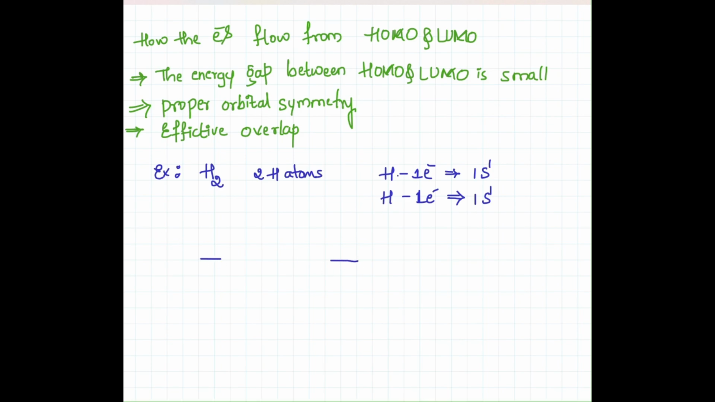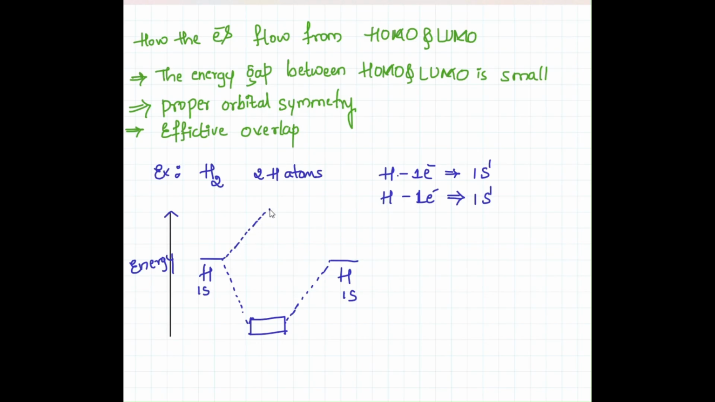We can discuss the energy profile diagram of the H2 molecule, right? This is the energy profile diagram. One s orbital of one hydrogen and another s orbital of another hydrogen will combine together to form molecular orbitals, right? This is molecular orbital theory. It will form a bonding molecular orbital and an anti-bonding molecular orbital. One electron of one hydrogen and another electron of another hydrogen will combine to form the H2 molecule.